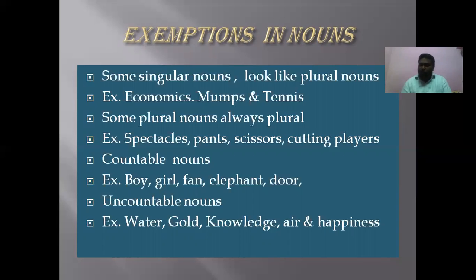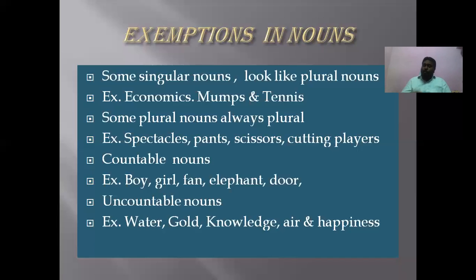You see economics here, what is there at the end? S is there. So generally we are under the impression that it is a plural noun, so we have to say "economics are." No, "economics are" is 100% wrong. We have to say "economics is." Generally we say "boys are." Boys is plural ending with S, so we get "are." But here economics is singular. Though it ends with S, we have to use the singular be form "is."